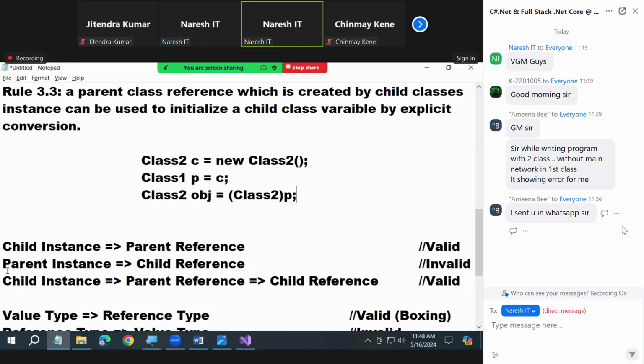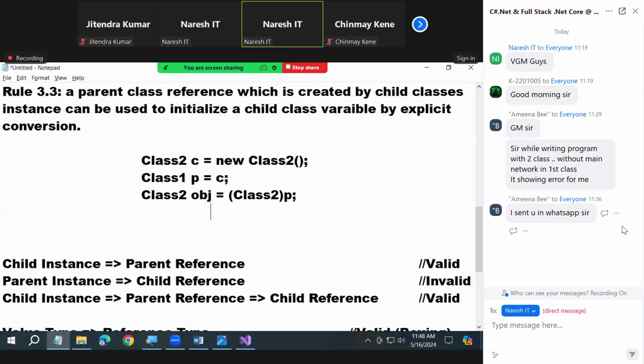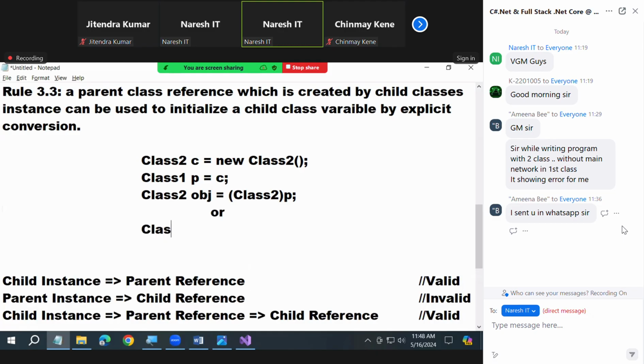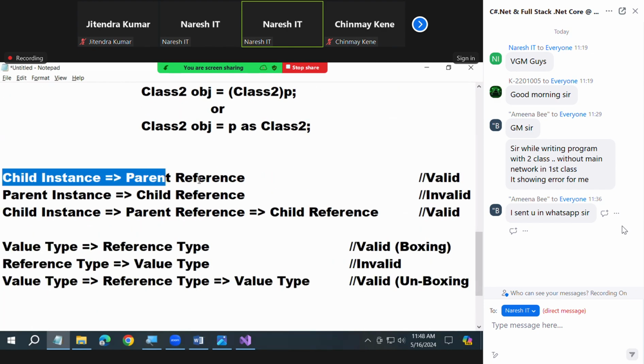Compulsory, explicit means you cannot directly say this. This is not possible. How to write? Other way of writing this code is with the cast. Understood? Once again, I'm telling you, this is what I said you in 3.1.